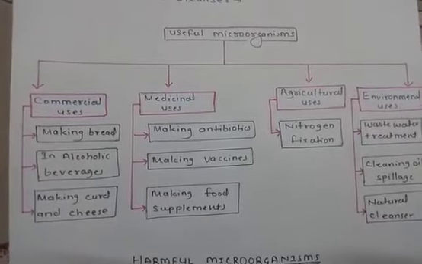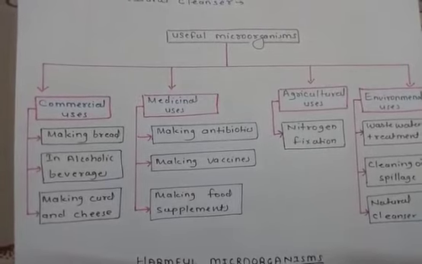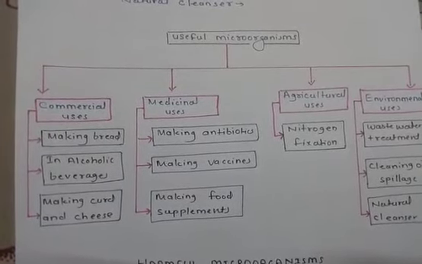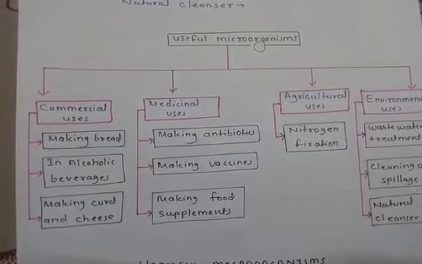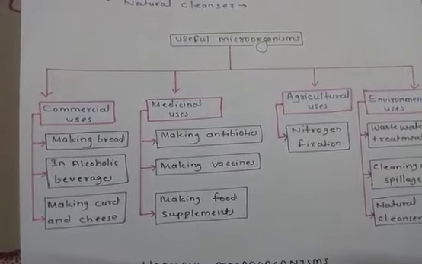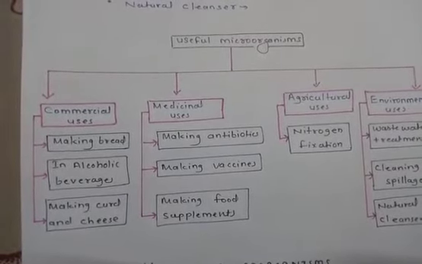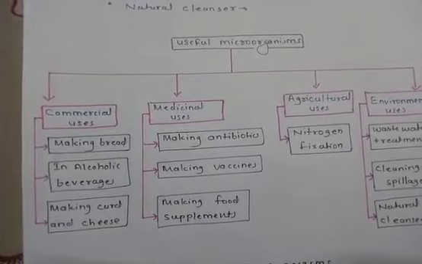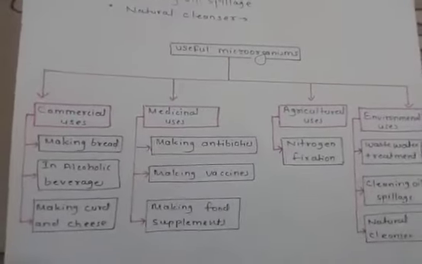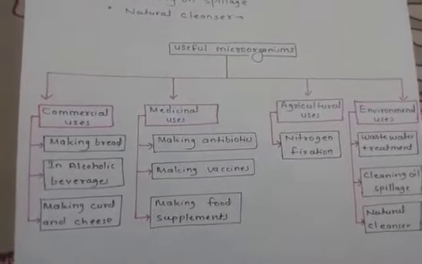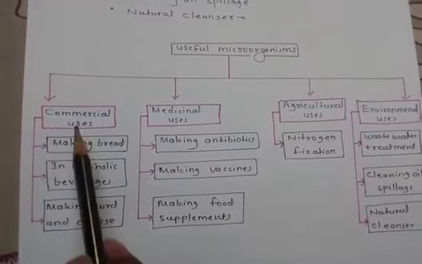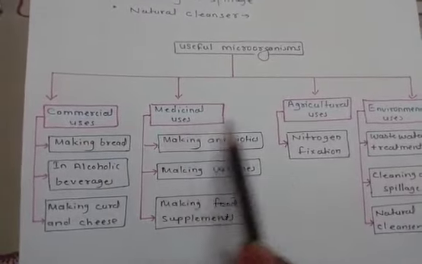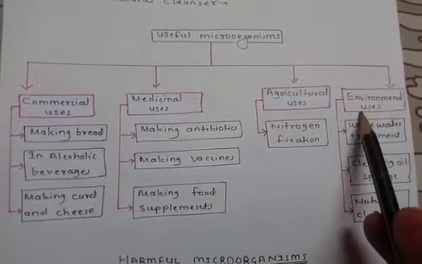So here I have drawn a table of useful microorganisms which you can draw and stick where you study. Every time you see this chart, you can learn all the useful microorganisms easily. We have discussed commercial uses, medicinal uses, agricultural uses, and environmental uses.